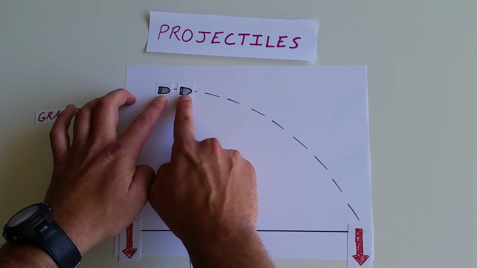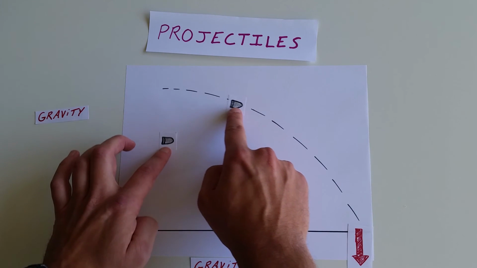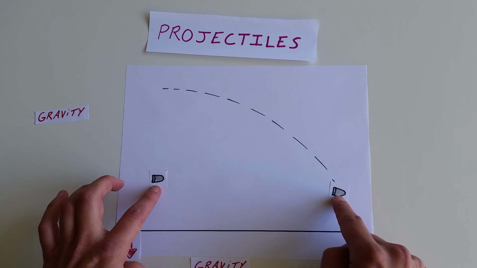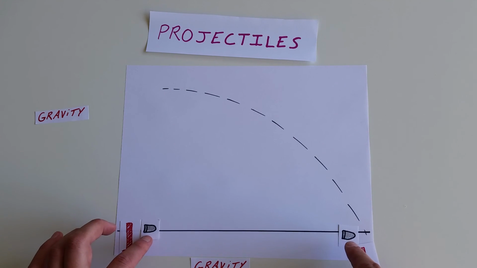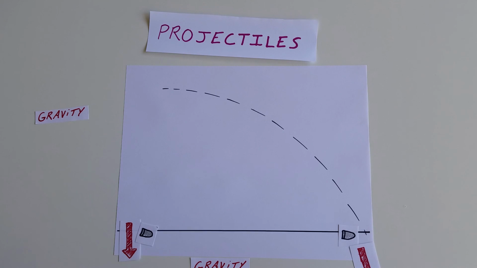The bullet to the right gets fired out of the gun, this bullet gets dropped, and they're both going to follow the exact same path and get to the ground at the exact same time, because of something called dimensional independence of projectile motion.